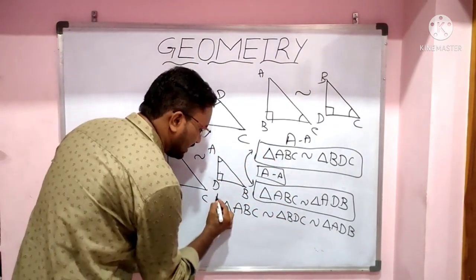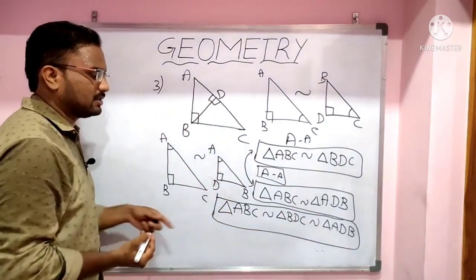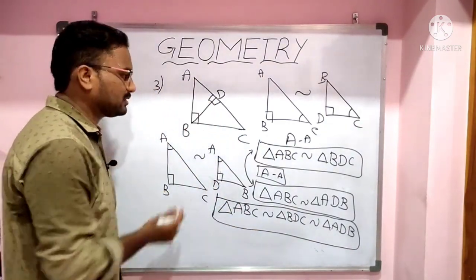So from these two, what can we infer? Triangle ABC is similar to triangle BDC is similar to triangle ADB. Like if A equals B and A equals C, then A equals B equals C. This is the result we got from these triangles.